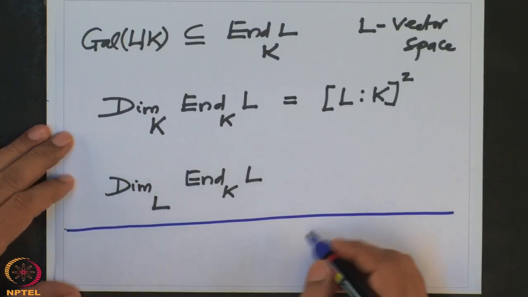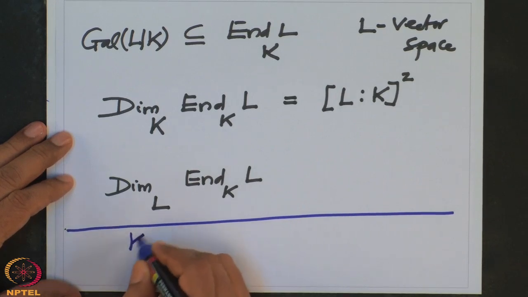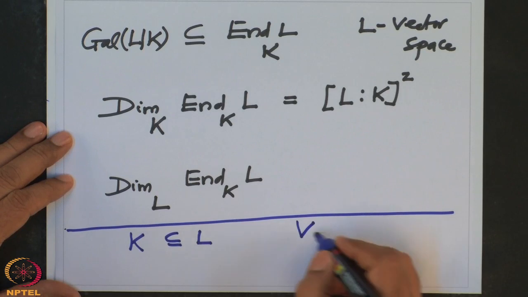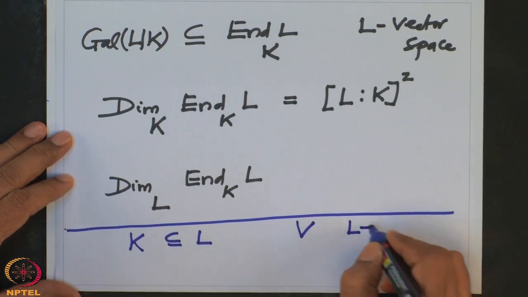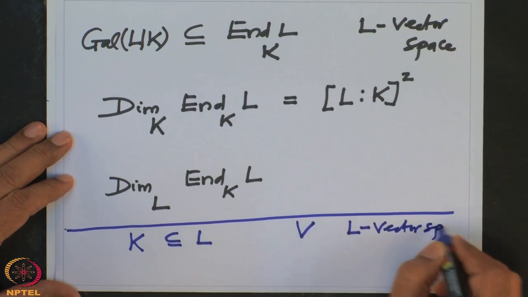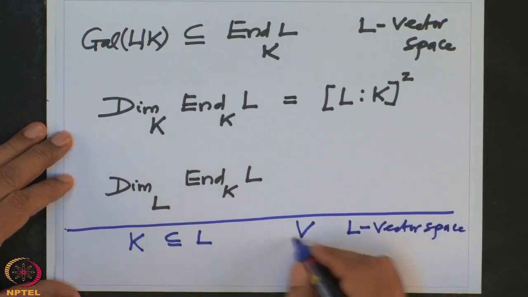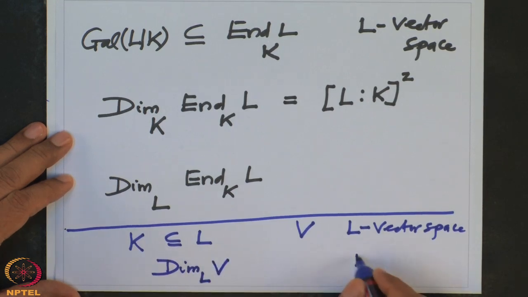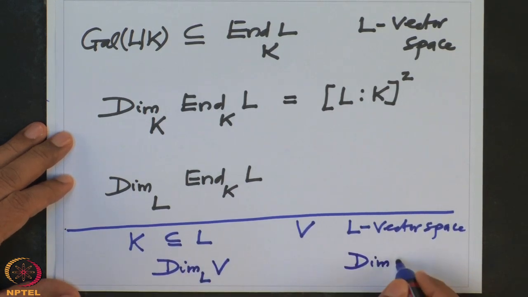So here we have a field K, a field L, and a vector space V, which I am considering as an L vector space. Suppose I have this situation, then V is also a K vector space by restriction. What is the relation between the dimension of V over L and the dimension of V over K?